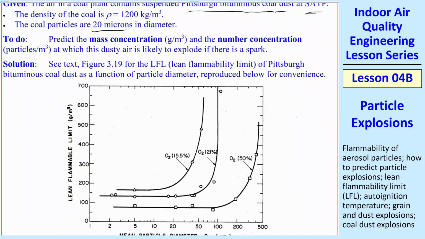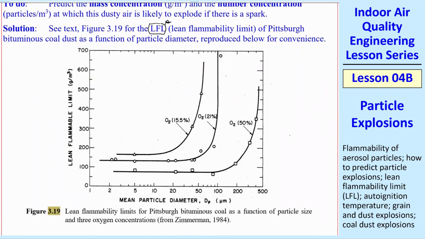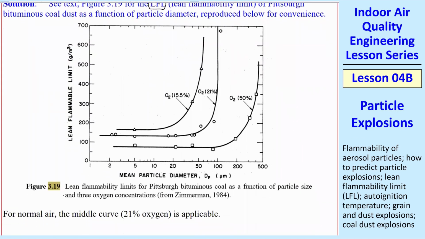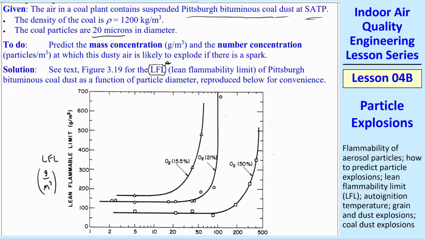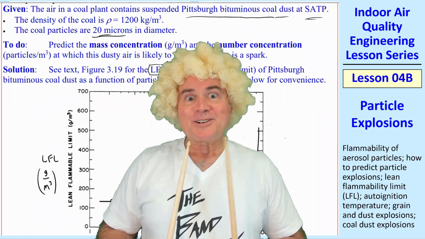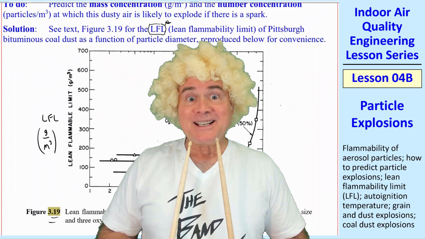And so how do we find these LFLs? Well, we give some examples in the textbook, and you could look these up on the internet for other kinds of materials. For Pittsburgh bituminous coal dust, we happen to have a figure 3.19 here, which shows the LFL in gram per cubic meter versus particle diameter, dp, in microns. So we're talking about 20 micron particles. The plot agrees with your thought experiment. LFL goes up as dp goes up.